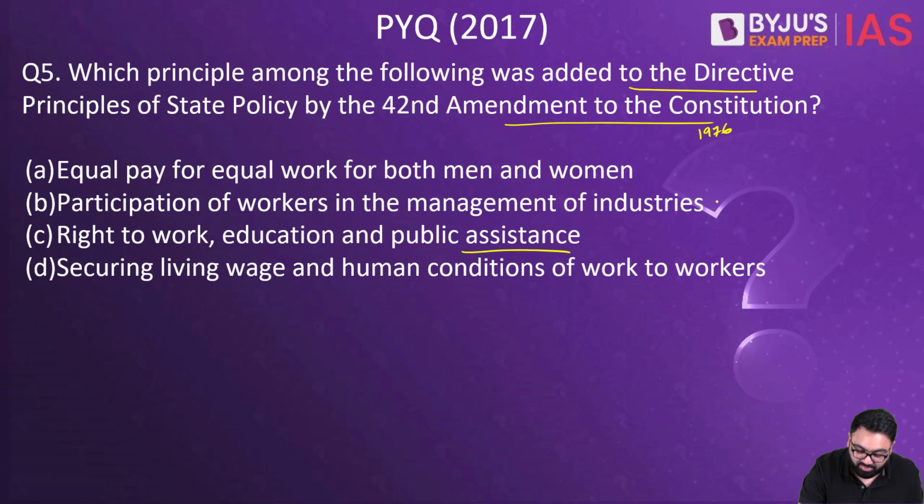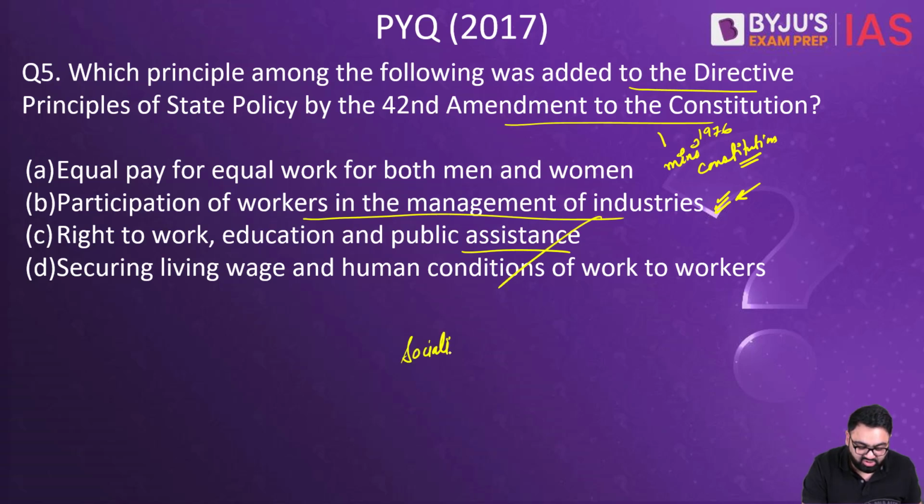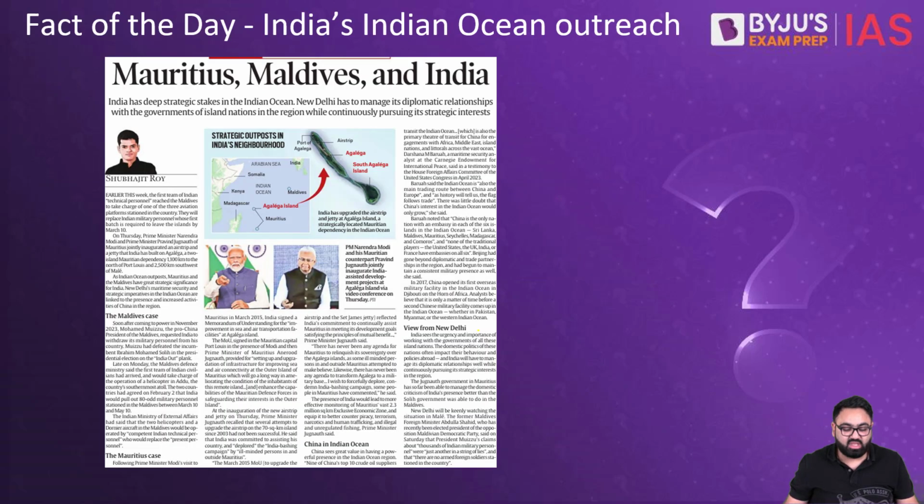The correct answer here is B. The 42nd Amendment is also considered a mini constitution because of the number of changes that it introduced. The directive principle that was added to the constitution was participation of workers in the management of industry. It's a part of our socialist principles. As you know, directive principles can be categorized into three categories: socialist, Gandhian and liberal intellectual. This is one of the socialist principles.